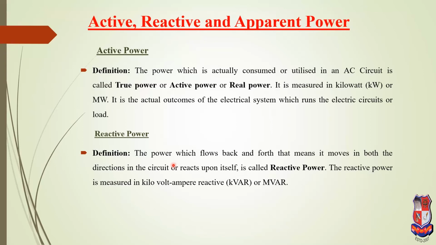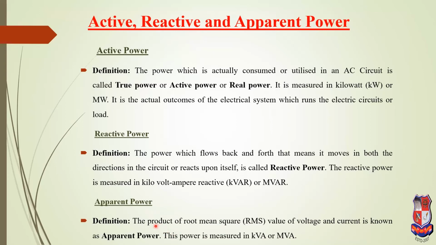Therefore the summation of this power is finally zero. That is the reactive power. It is measured in kilovolt ampere reactive or megavolt ampere reactive.